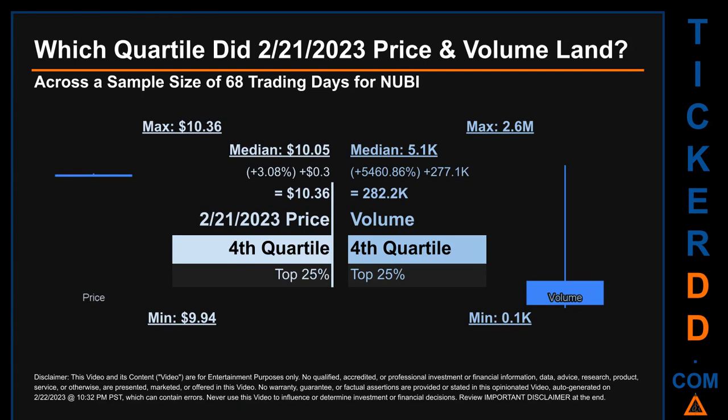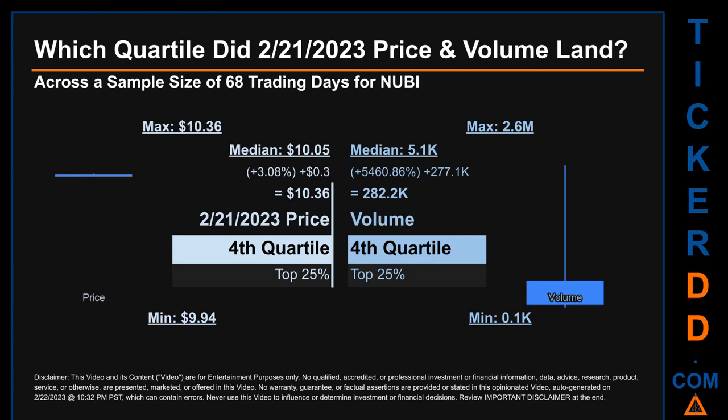The day's volume landed within the fourth quartile, marking it within the top 25% of all sampled daily volume, which saw a max daily volume of 2.6 million and a minimum of 0.1 thousand. Quartiles tell us about the spread of a data set by breaking that data set into quarters, just like how the median breaks the set into half.